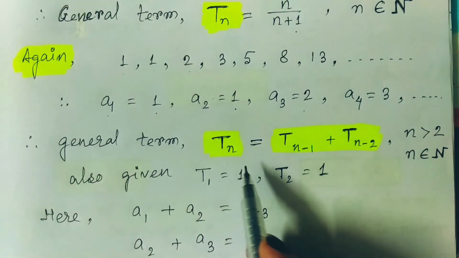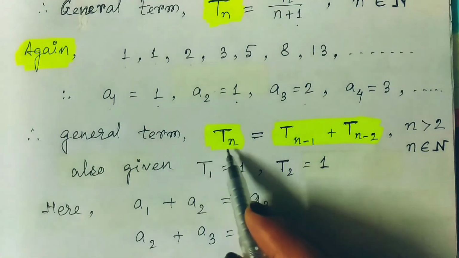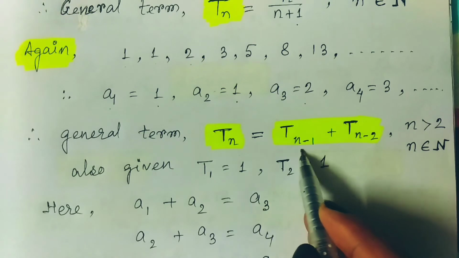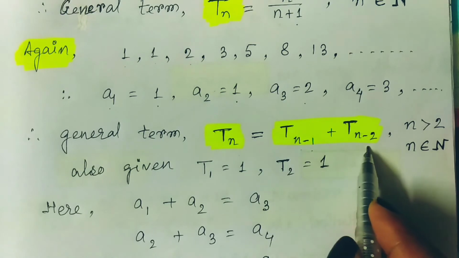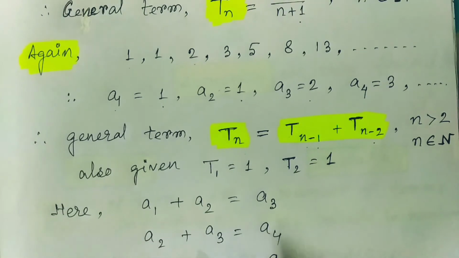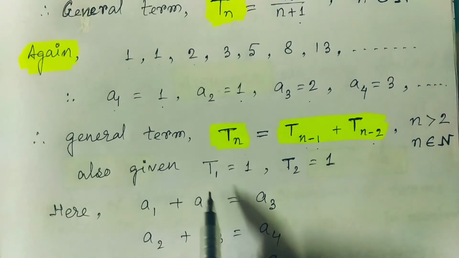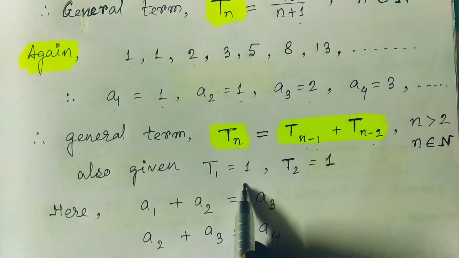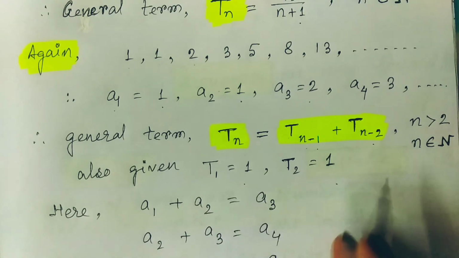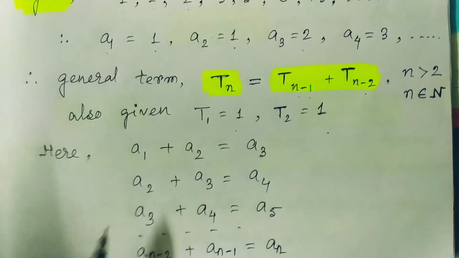So we can say any general term can be written as Tn equals Tn minus 1 plus Tn minus 2, where n is greater than 2 and n belongs to the natural numbers. Definitely it should be given that T1 equals 1 and T2 also equals 1, so that all the rest of the numbers can be found in this manner.